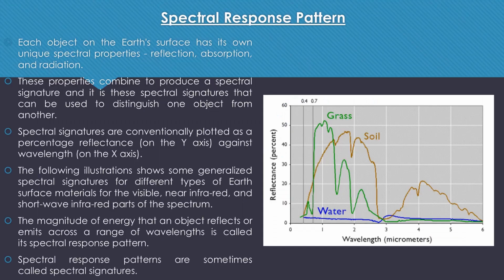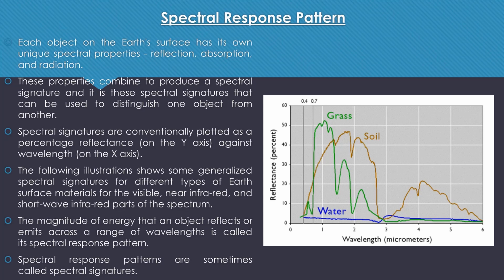Now, after discussing the interaction of EMR with the Earth's surface features and the processes which take place after the interaction of EMR with the Earth's surface, we will move on to spectral response patterns. What are spectral response patterns? Spectral response patterns are known by various names. Their other names are spectral signatures, spectral response curve, spectral curve, and so on.